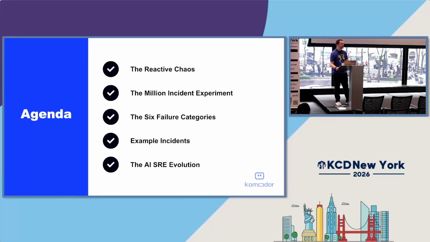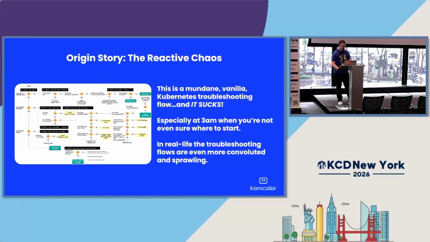We'll talk about the 6 failure categories, or where we categorize these various issues that have occurred. I'll go over some example incidents as well so that you can see a bit of the data that we pulled and the various fun scenarios we went through. And then we'll cap it off talking about the AI SRE evolution, which, with the advent of AI, has been an increasingly major thing that we're seeing in our modern day.